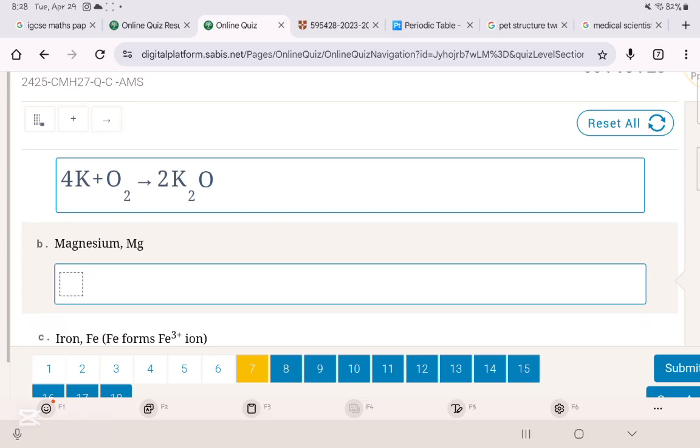We move on to part B. Magnesium, Mg, reacts with oxygen, O2 to form what? Take their ions. You have Mg2 plus and O2 minus. Do the crisscross method.